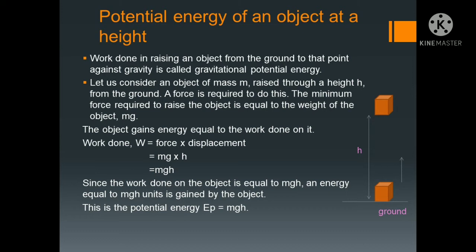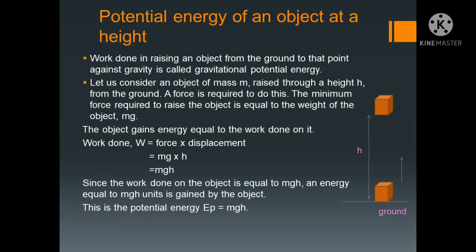You pick up the ball from the ground, take it up, and then throw the ball to your sister. So you have done some work. You have raised the object from the ground against gravity, because gravity will pull down, isn't it?